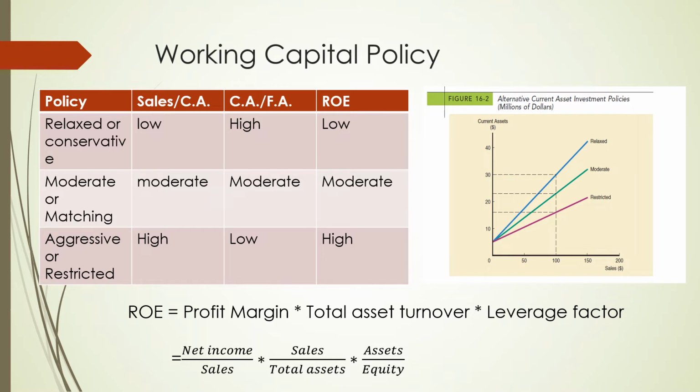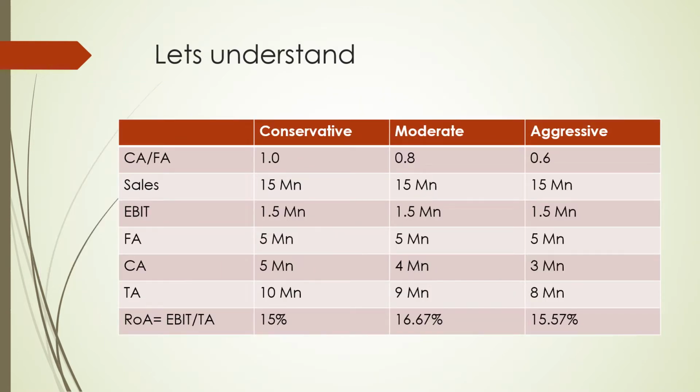So my return on equity is going to be low in relaxed or conservative policy. It is going to be moderate in moderate or matching policy, and it is going to be very high in case of aggressive or restrictive. Let's understand this in a better way.